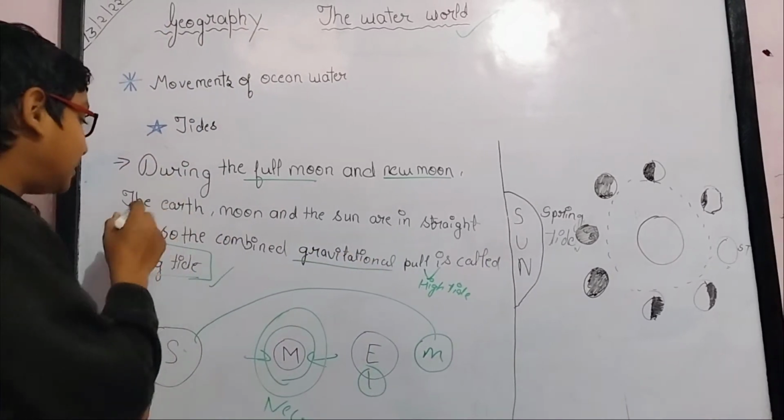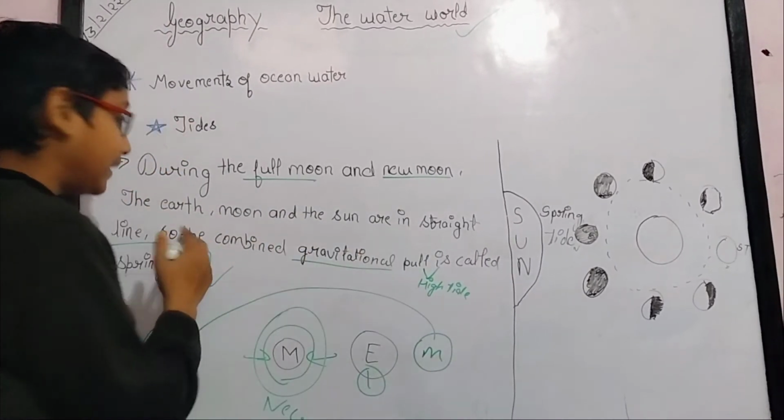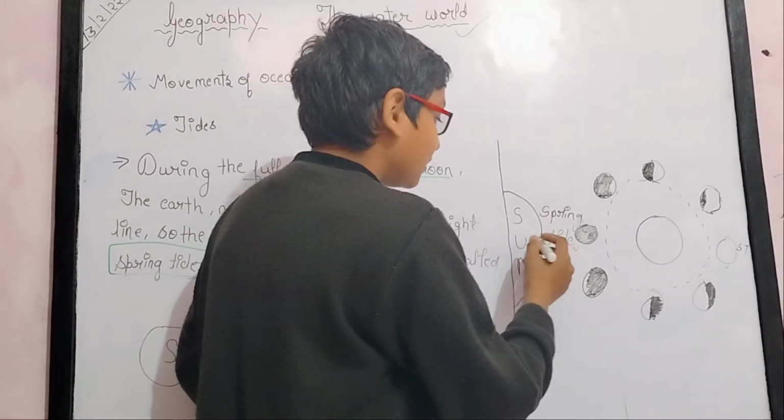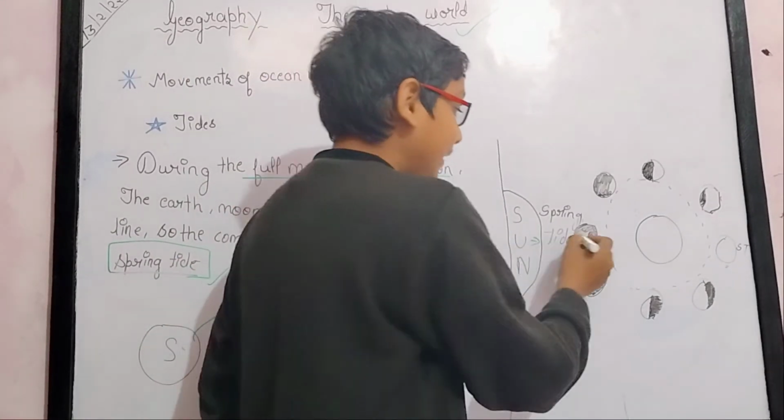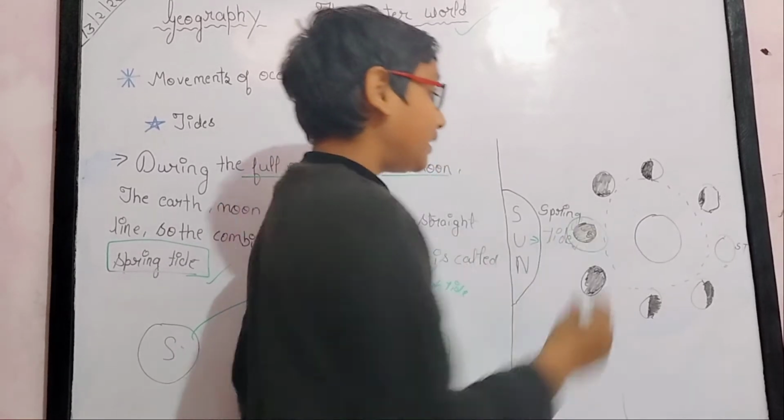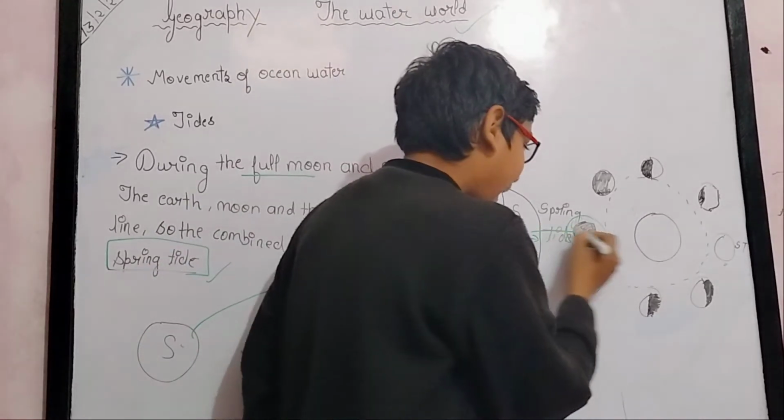Now the earth, moon and the sun are in a straight line. As you can see in the picture, it is the sun and it is the moon, so these are in a straight line.